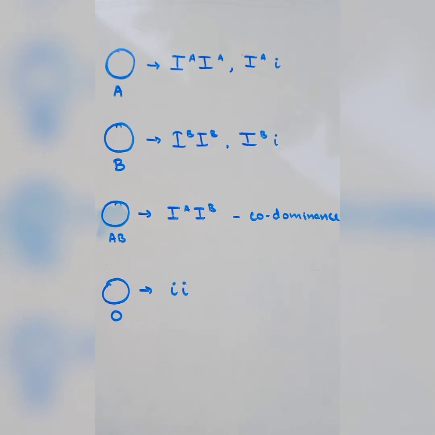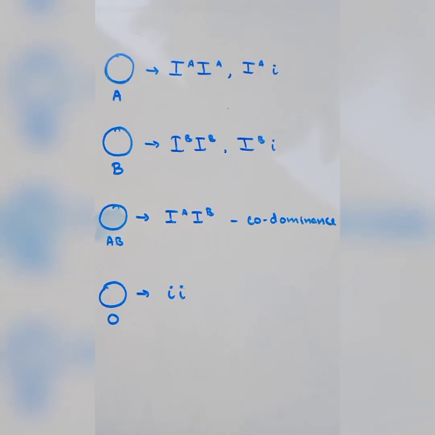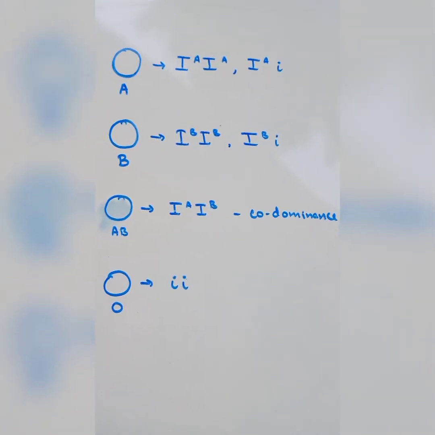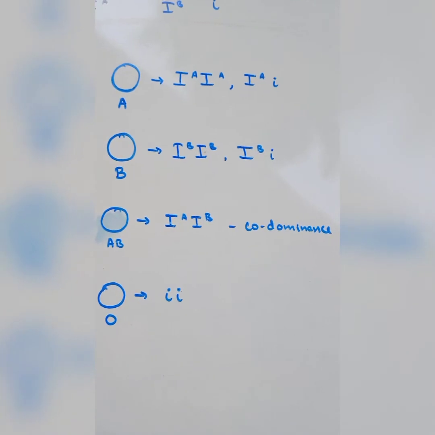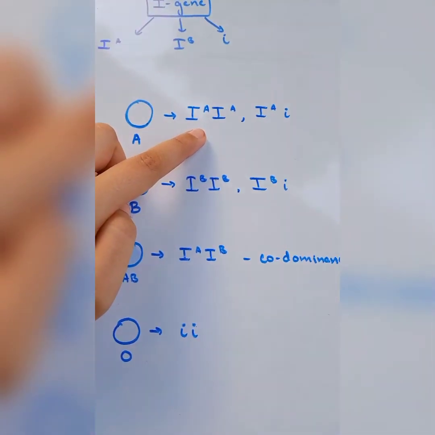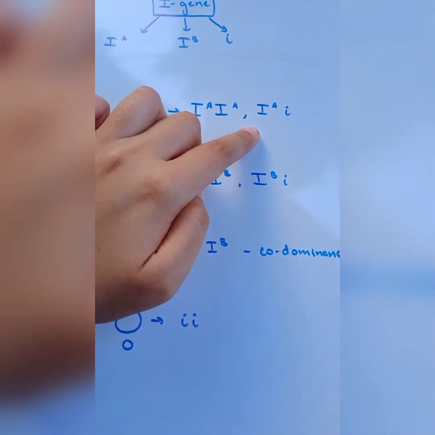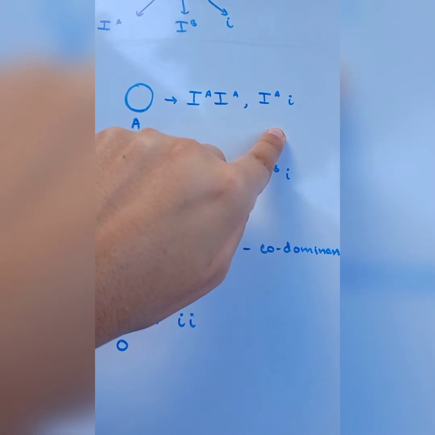On this basis, there are four types of blood group. First, talking about A blood group, it has two possibilities, either homozygous dominant allele or a dominant allele with a recessive allele.